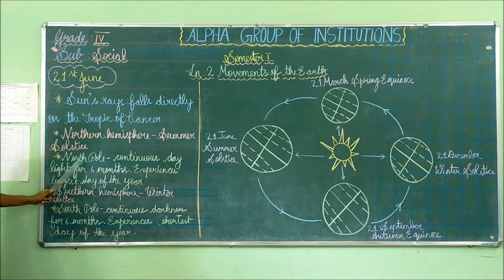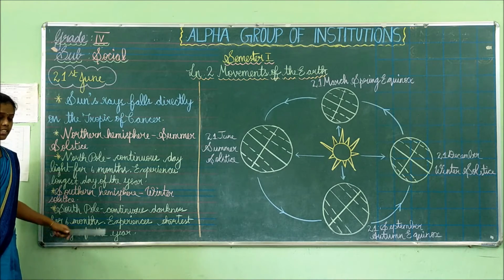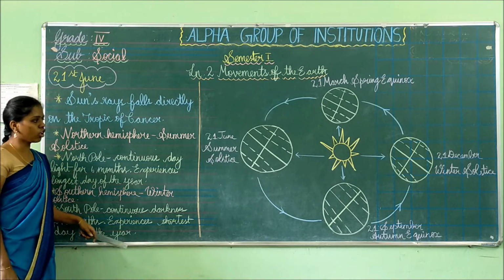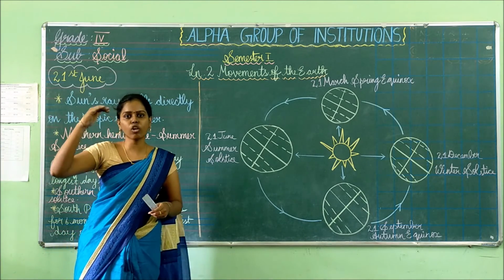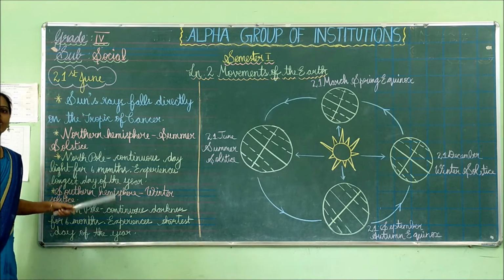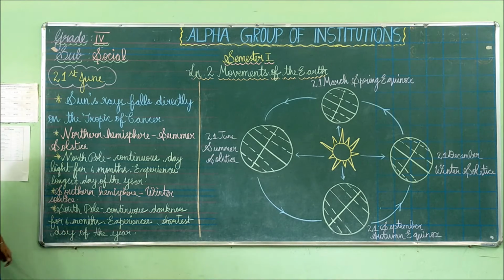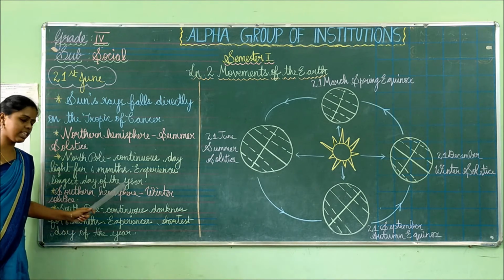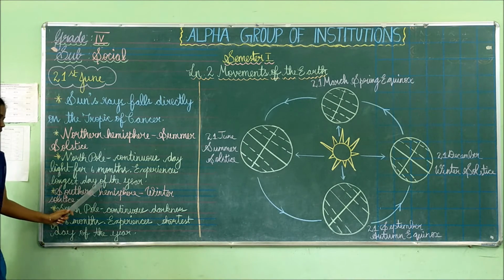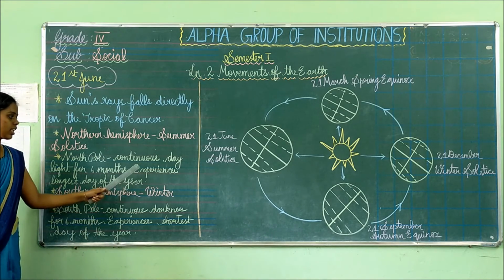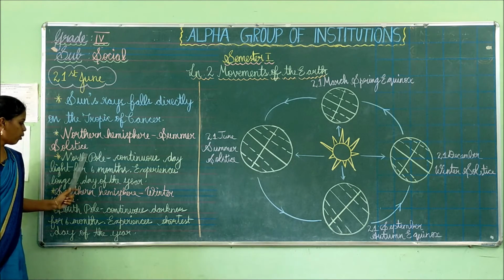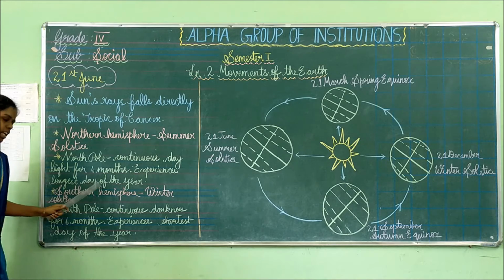Then the North Pole will be experiencing continuous daylight for 6 months. If the Earth is on the side of the North Pole, it experiences continuous daylight for 6 months. For 6 months there will be only daylight, so it is the longest day of the year. Since there is continuous daylight for the period of 6 months, the North Pole gets the longest day of the year.